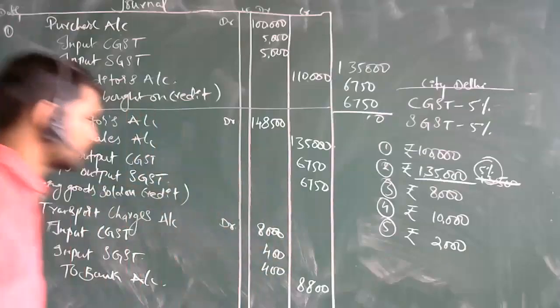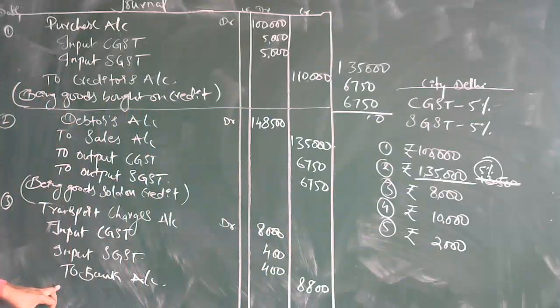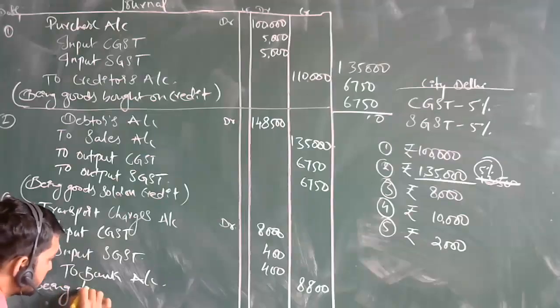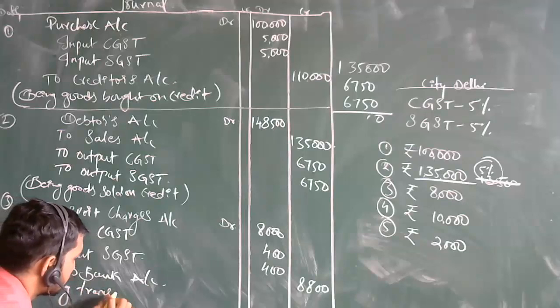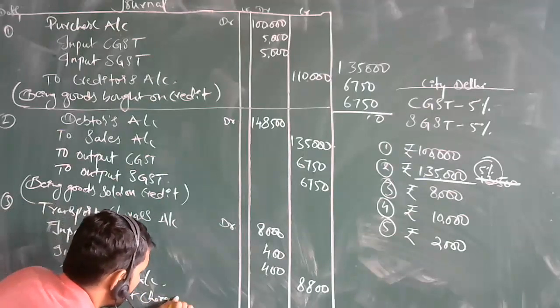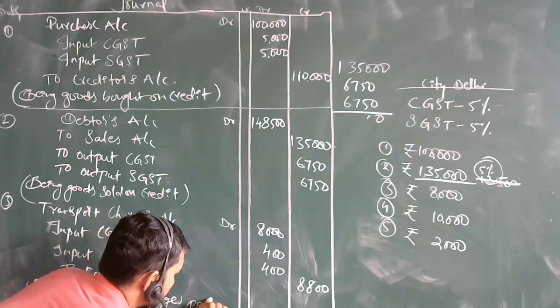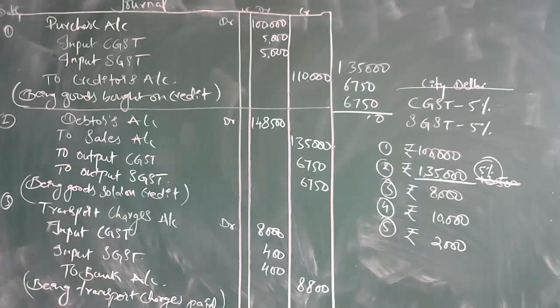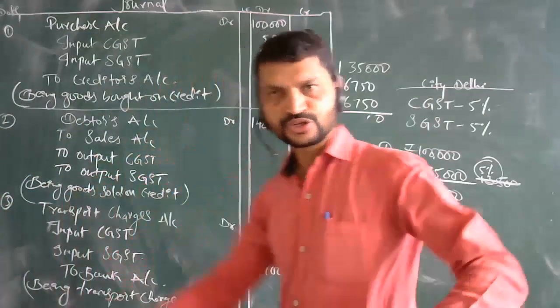8,800. So what you are going to write here, the narration over here, being transport charges paid. So you will be handing over the third journal entry.